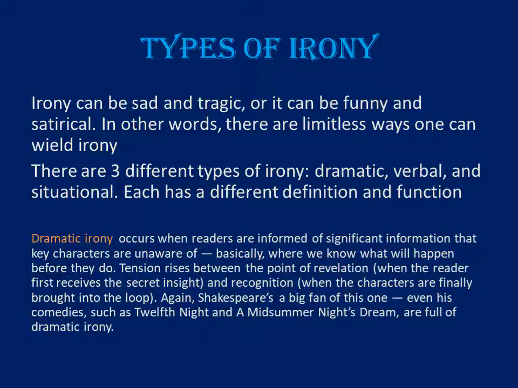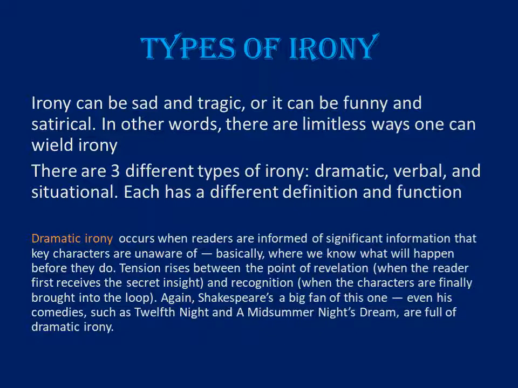In simple words, you can say that we as readers know what is going to happen, and the characters do not know what is going to happen. Tension rises between the point of revelation, and we as readers feel that tension rising among us when we think about how this thing will be known to the characters, when the reader first receives the secret insight.